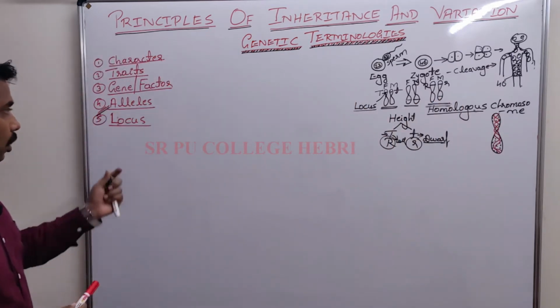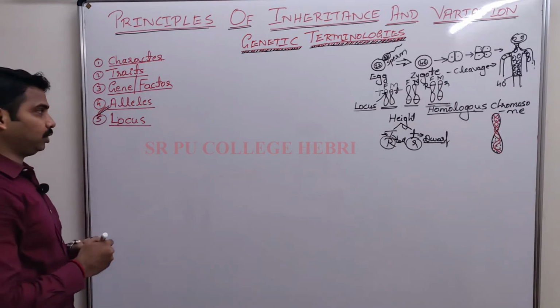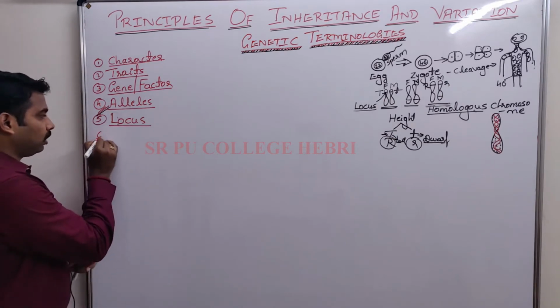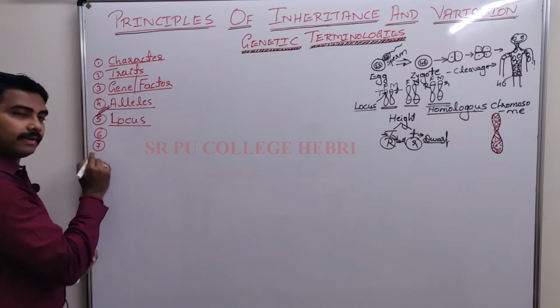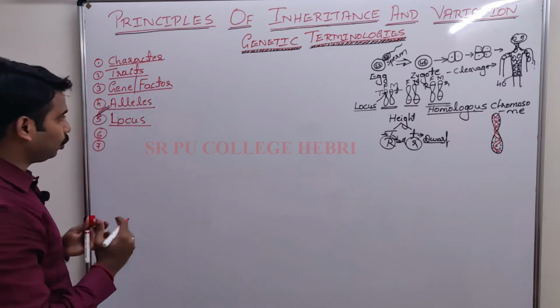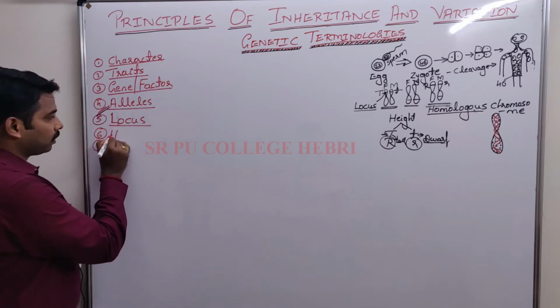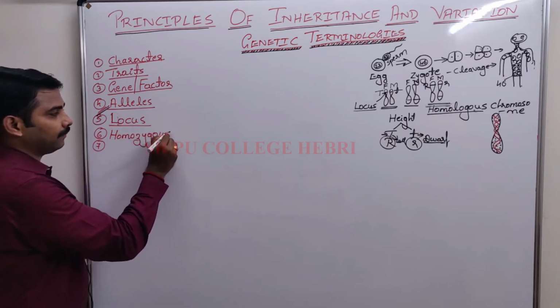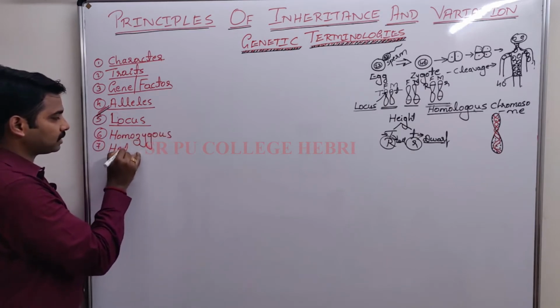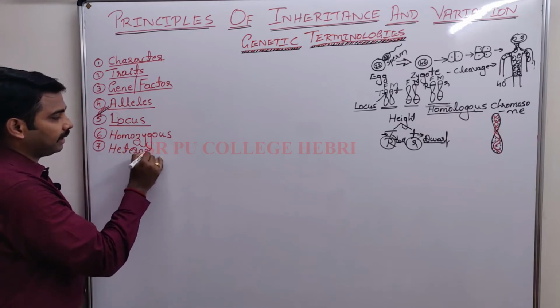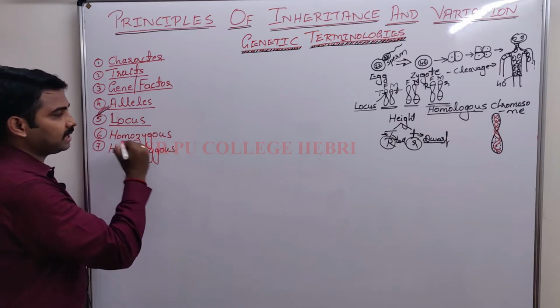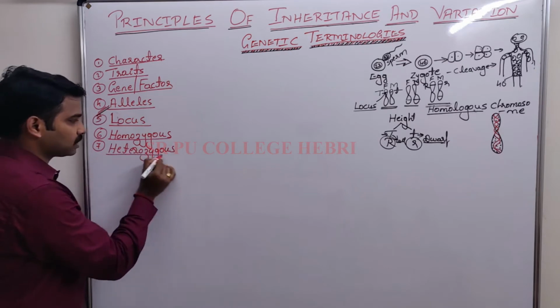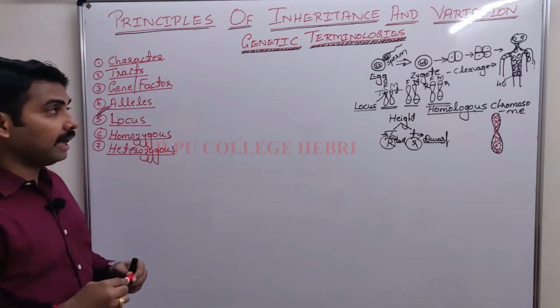Locus. Yes, hope you have noted down the definition. Next, the two more terms, number 6 and number 7, that is very simple. You can only tell this: homozygous condition, and one more is heterozygous condition. Two terms, homozygous, heterozygous.